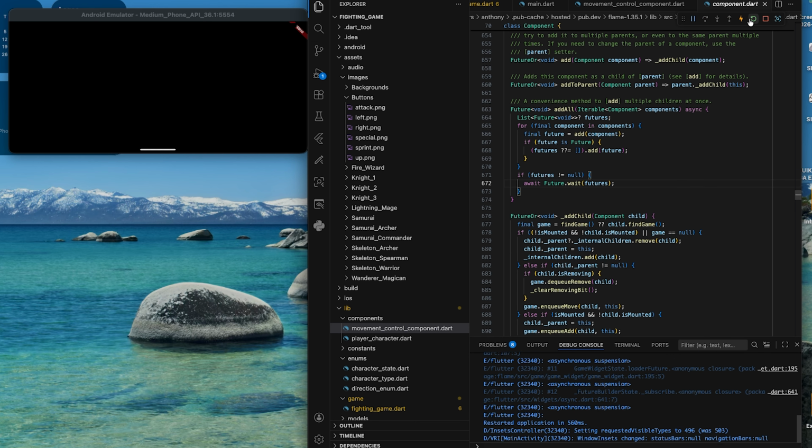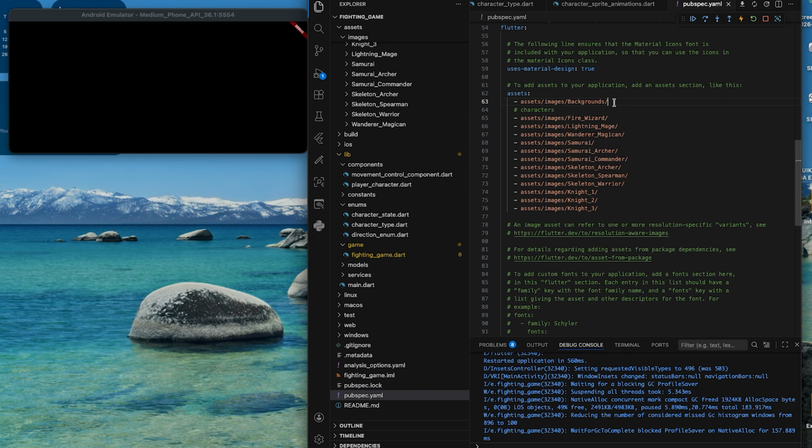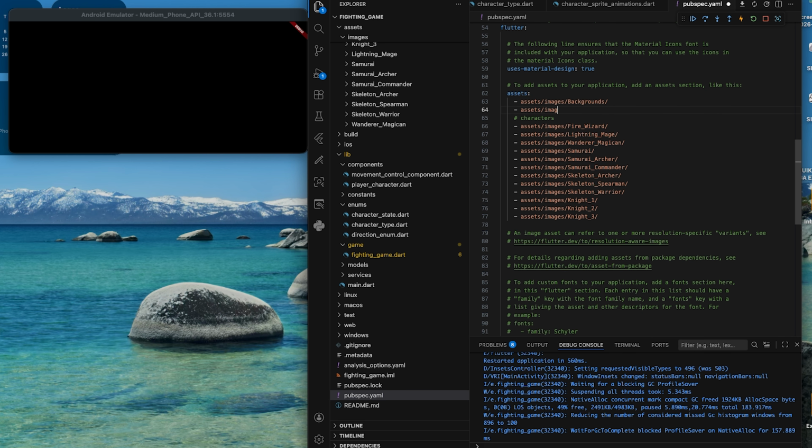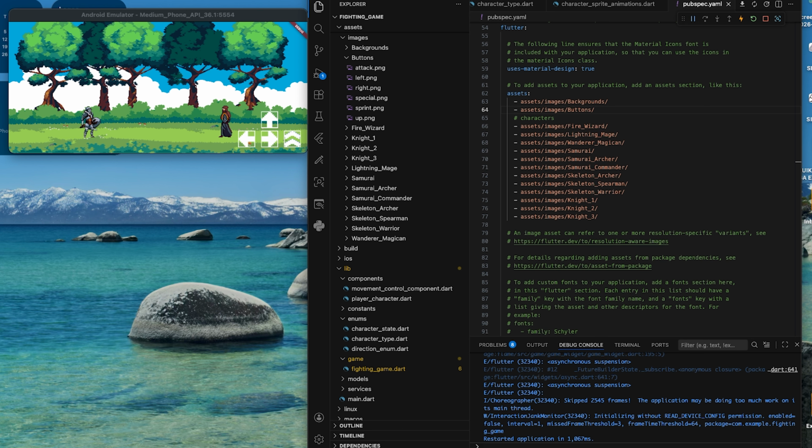And I'm getting an error. I forgot to load the buttons in the pubspec.yaml file. And now it works.